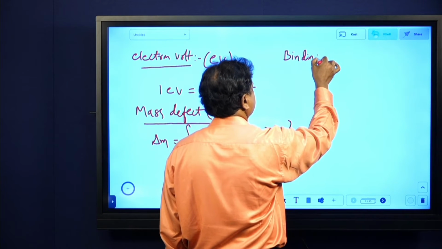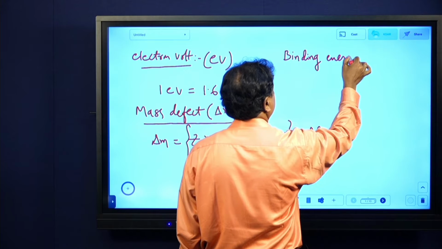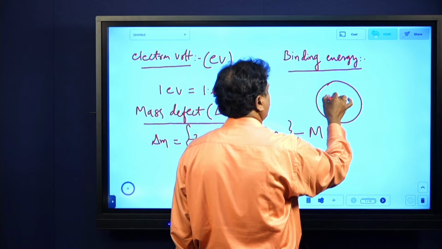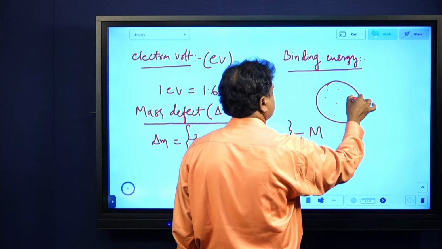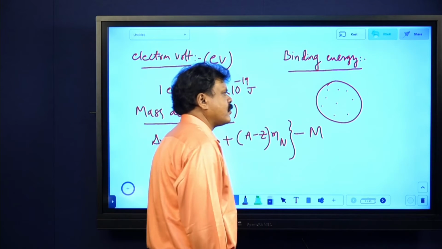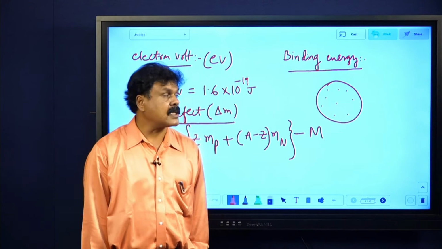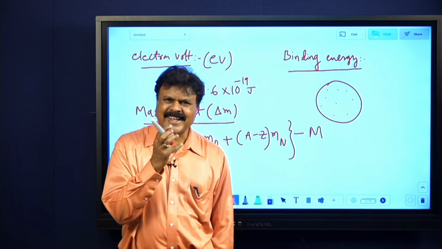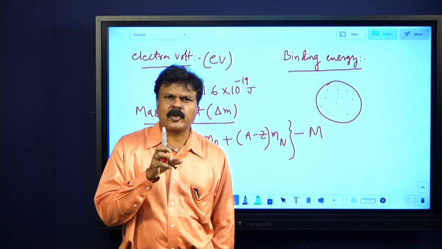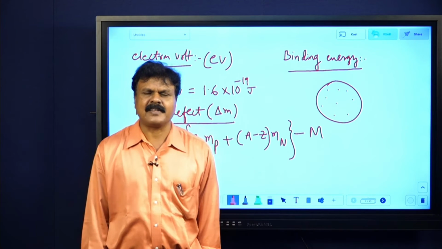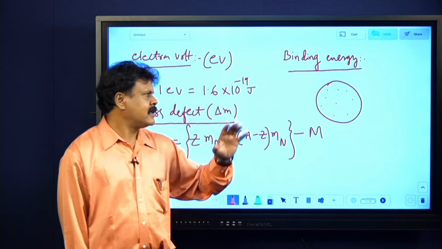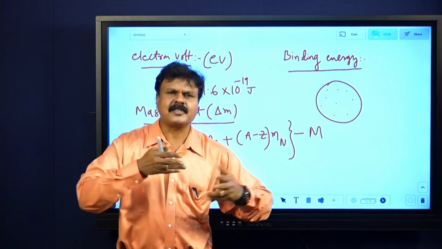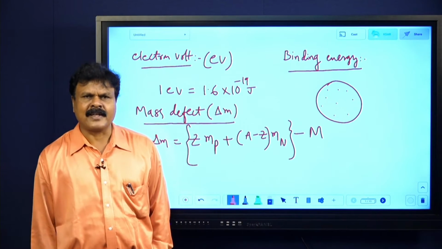Binding energy. Say this is just like nuclear force. I will be giving this binding energy. So I told, inside the nucleus there are protons, there are neutrons. I told there must be a force of repulsion between protons, but still it is stable. Here the energy with which nucleons inside the nucleus are bounded is called binding energy. Definition once again: the energy with which nucleons inside the nucleus are bounded, that is called binding energy.